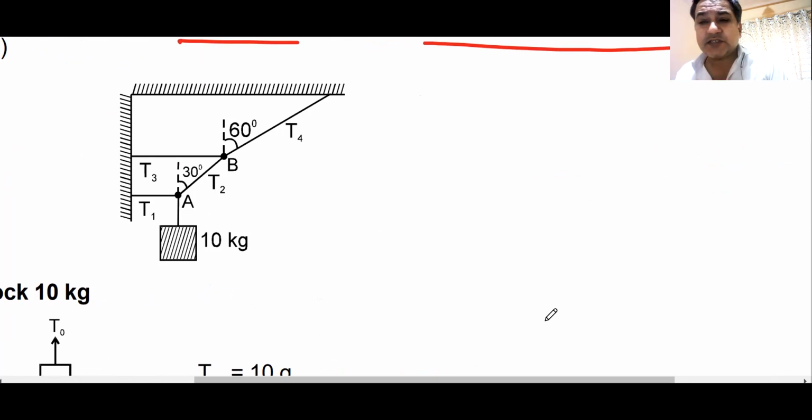The system is in equilibrium, and you have to find the tensions T1, T2, T3, T4. Can you do this? How will you do this?